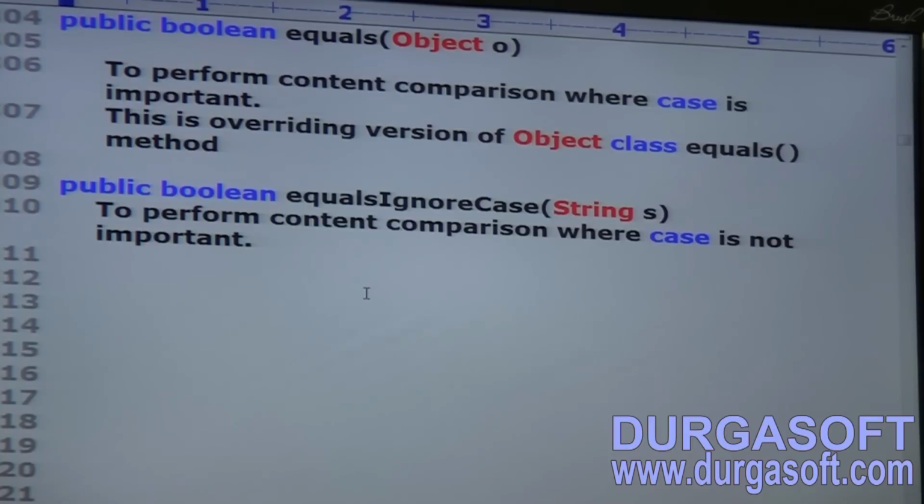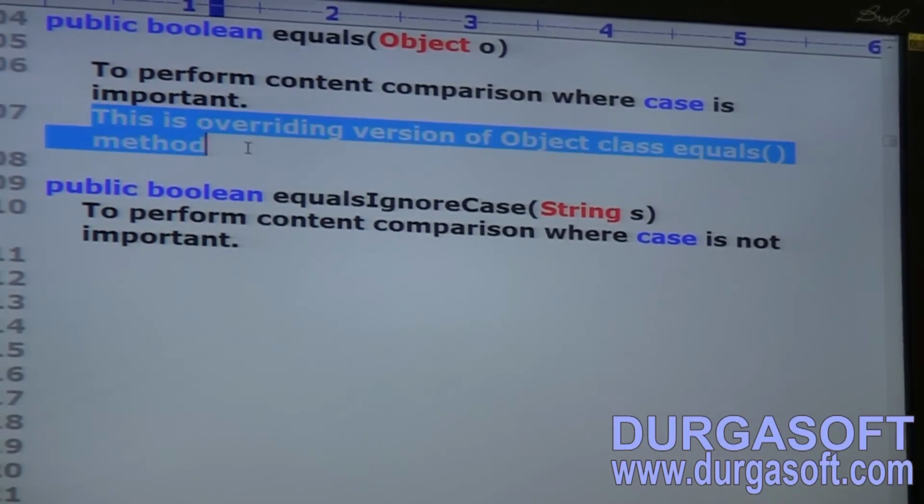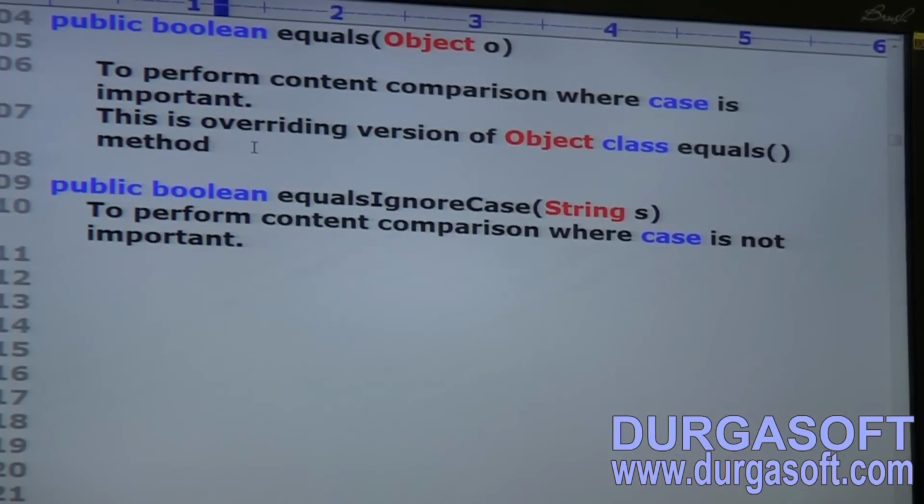This is the overriding version of the object class equals method.